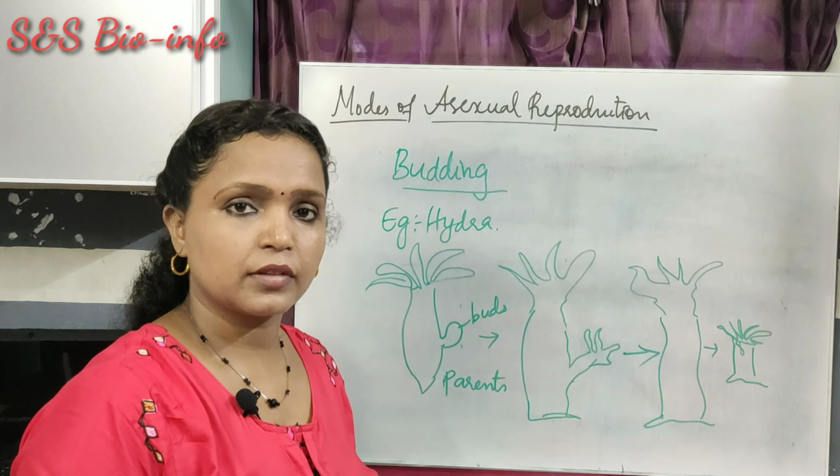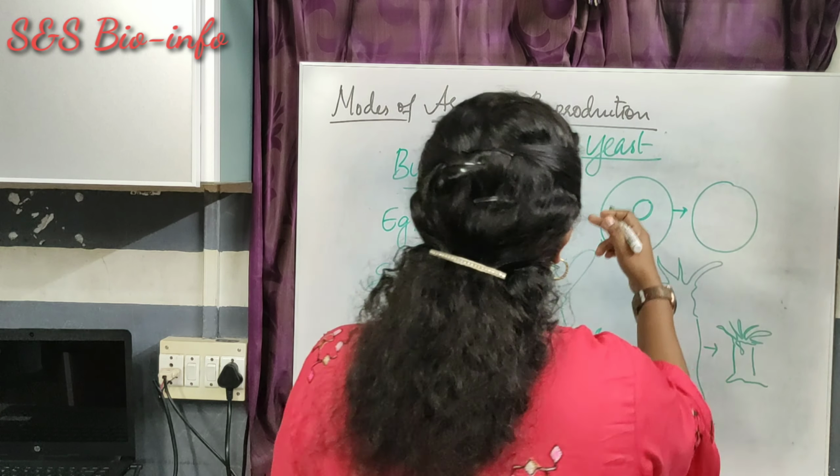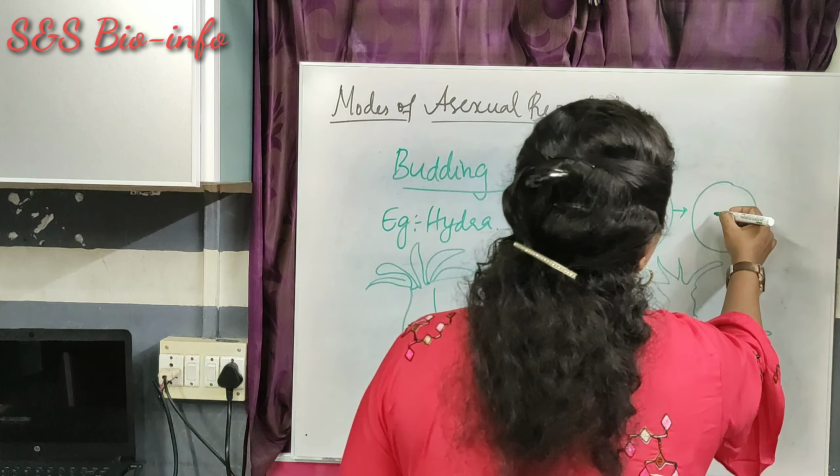This type of budding is called external budding. External budding can also occur in the yeast cell. Yeast is a fungus. Suppose this is the yeast cell with the nucleus. During the budding process, the nucleus will be elongated and it forms a bud over it.